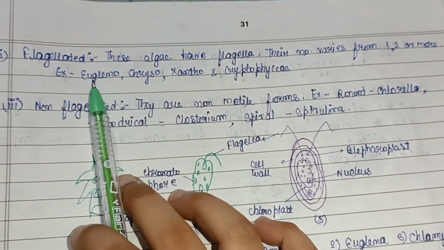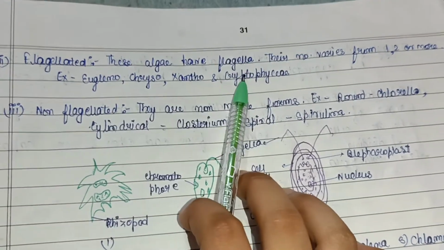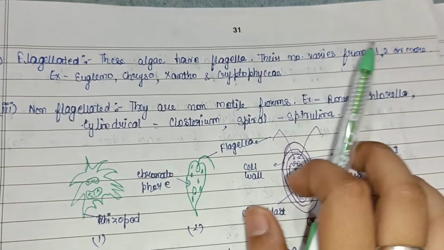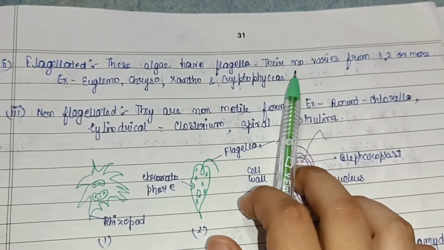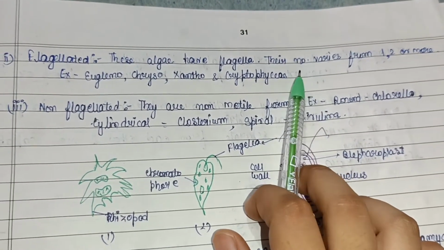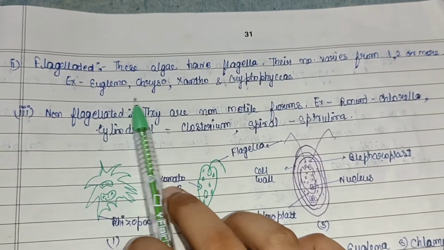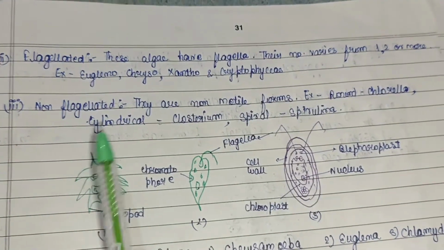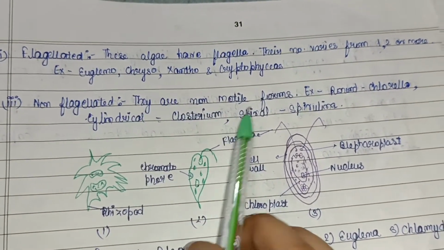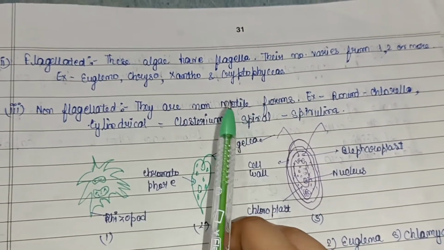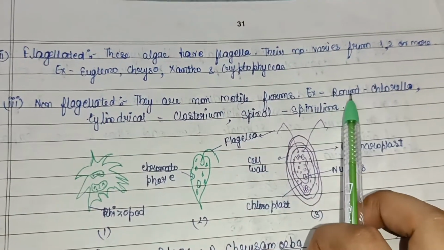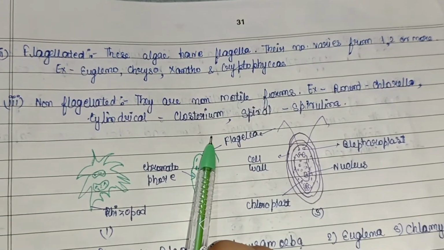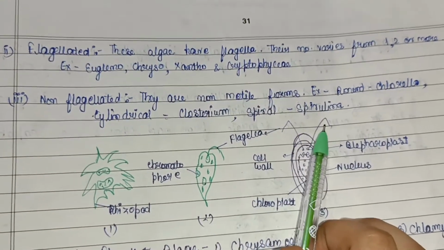Then the flagellated type, that is these algae have flagella. Their number varies from 1, 2 or more, and due to the presence of flagella they have motility, that is they are mobile in nature. Examples are Euglena, Chrysoxantho and Cryptophyceae. Then non-flagellated forms, so they are non-motile forms as they do not possess any flagella. Examples: in case of round shape, that is Chlorella, cylindrical shape is Clostridium, spiral shape is Spirulina.